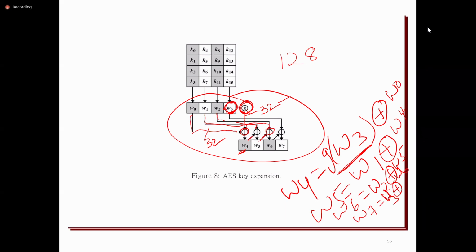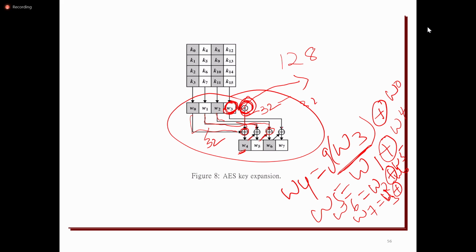So this is the procedure of how the subkey will be generated. The main thing is it uses one function G, which generates 32 bits. Whatever W3 is, it is also 32 bit, but by applying this function the bits will be changed; the position of the bits will be changed.